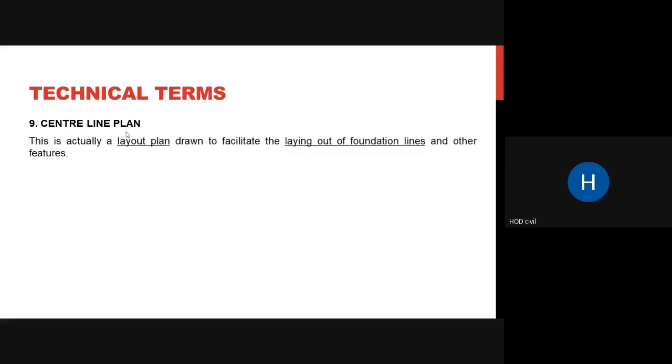Okay, coming to the next term, center line plan. You might have used center line plans. Let us just look into the definition. This is actually a layout plan drawn to facilitate the laying out of foundation lines and other features. So usually a center line plan is used to lay the foundation, where the foundations have to be dug up. It is usually at the column center, running through the center of your walls and your beams, not your inside or outside.